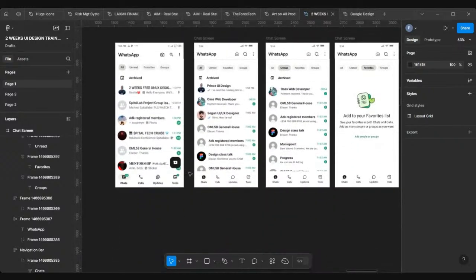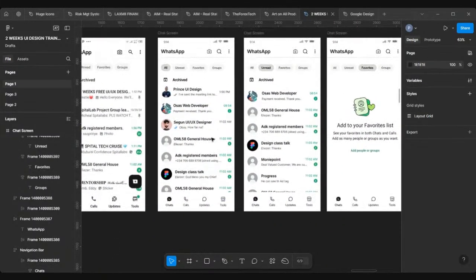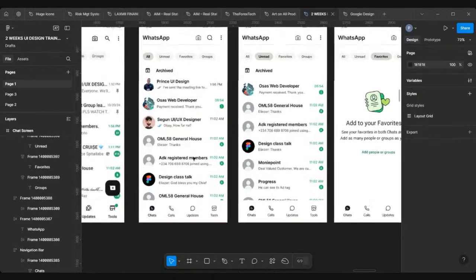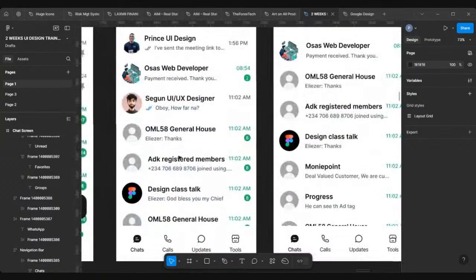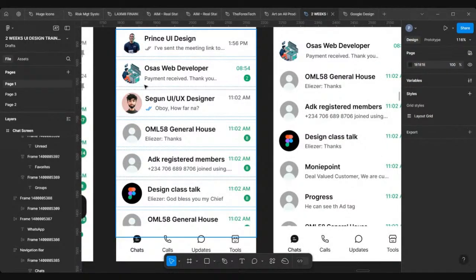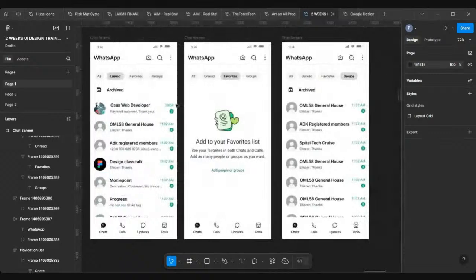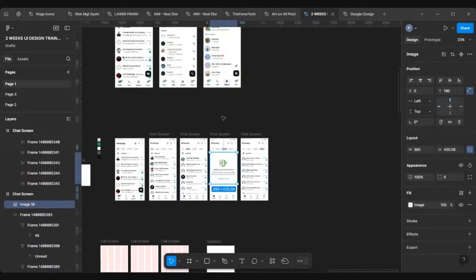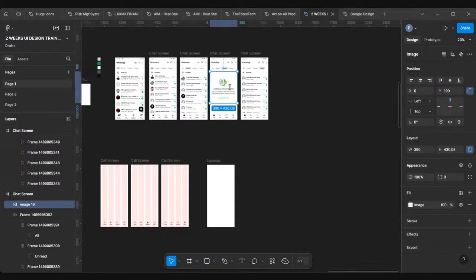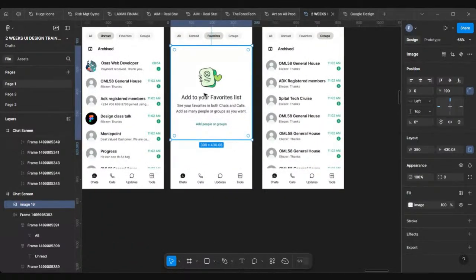After the class the other day, I went back to do my assignment. Remember, I just did this in class and I duplicated it. So I went back, renamed this, put all of this. So I've improved my own screen. You can see my unread, you can see my favorite. I just took a screenshot of what I have here. I took a screenshot of my screen and just put it there.